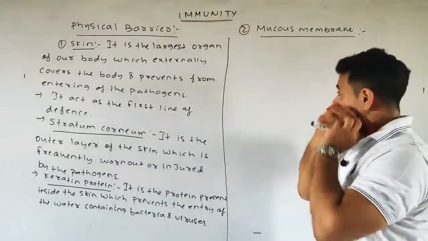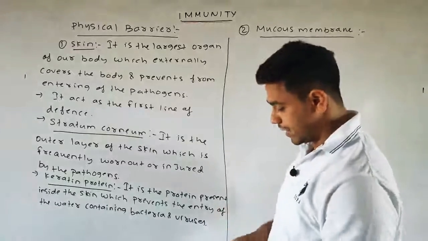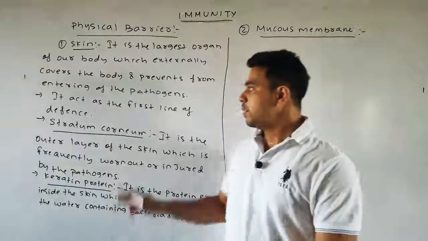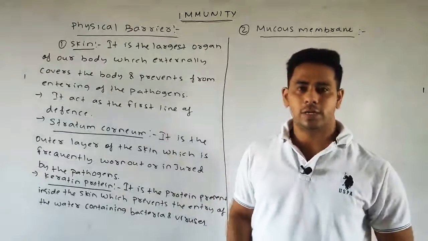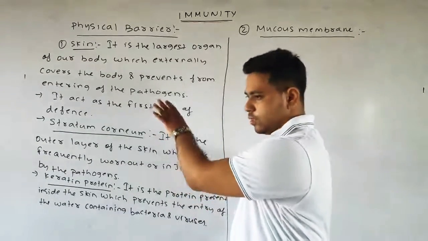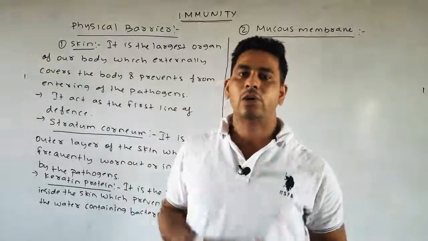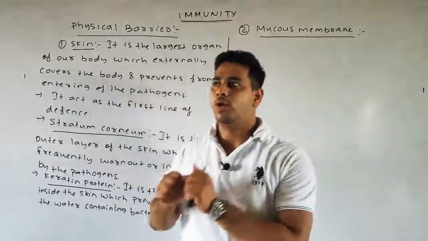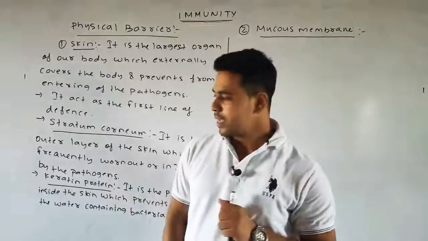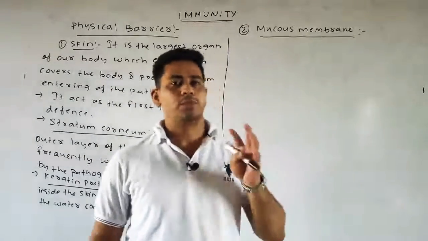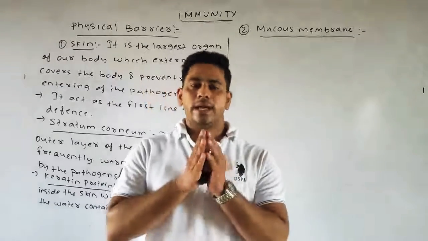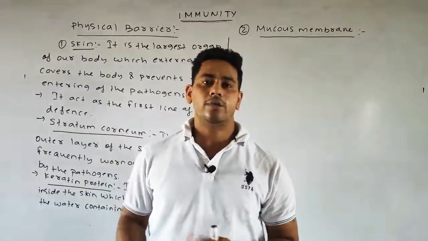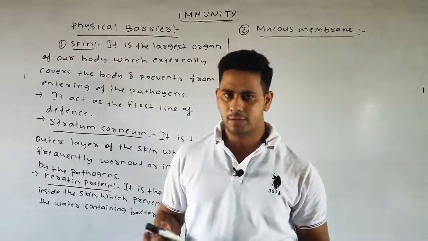It is the largest organ of our body which externally covers the body and prevents the entry of the pathogen. Second point, it acts as the first line of defense. And third point is the stratum corneum, which is the outer layer of the skin. It is frequently being worn out or injured by the pathogen. And last one is your keratin protein, which is present inside the skin, and it helps in preventing the entry of the water containing the bacteria and the viruses.